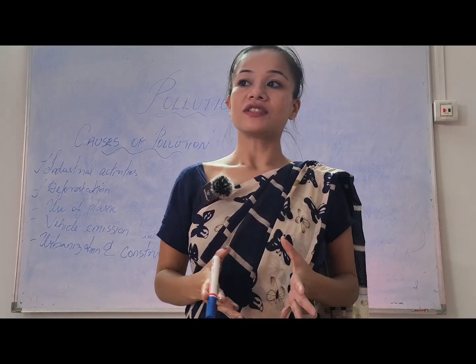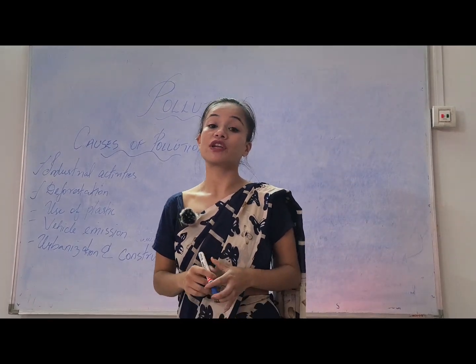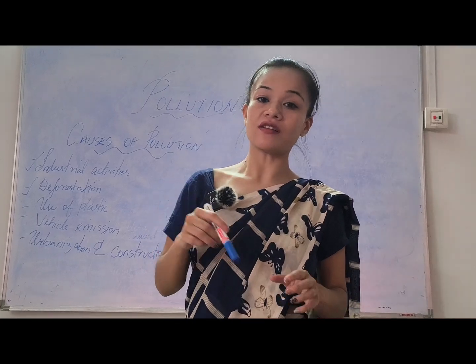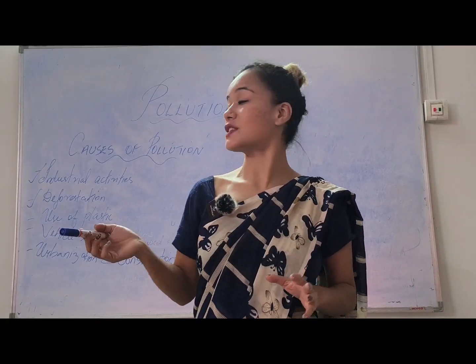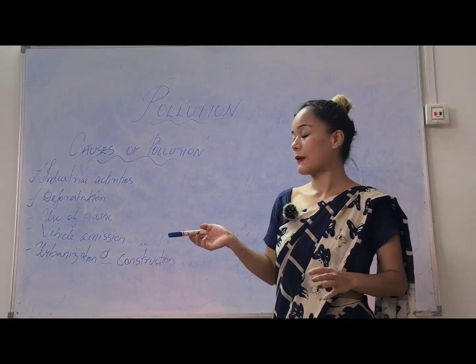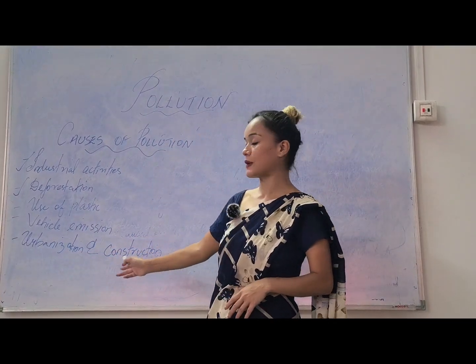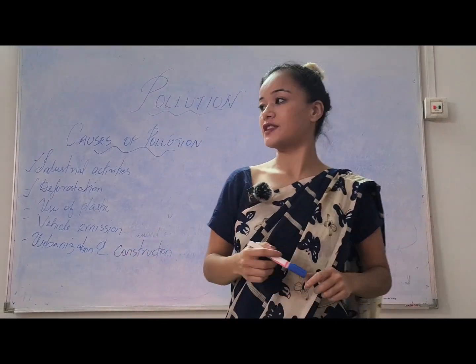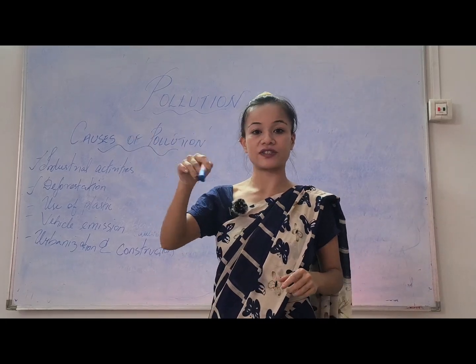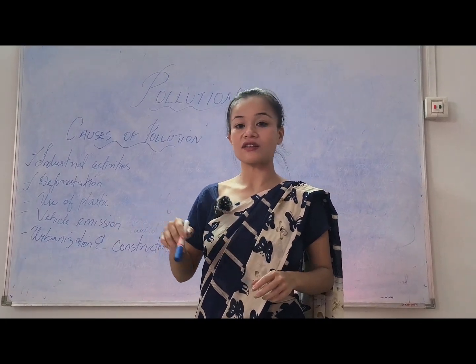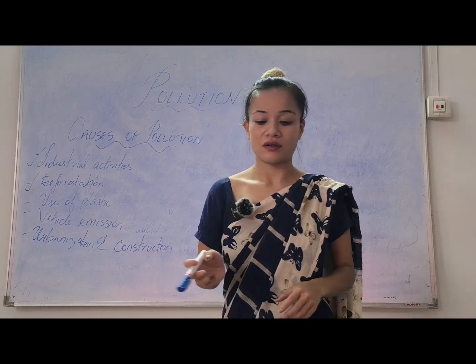Urbanization is the number of people in a certain area increasing on a daily basis. That is the meaning of urbanization. And construction, for example, people building houses in every area, can also cause pollution.